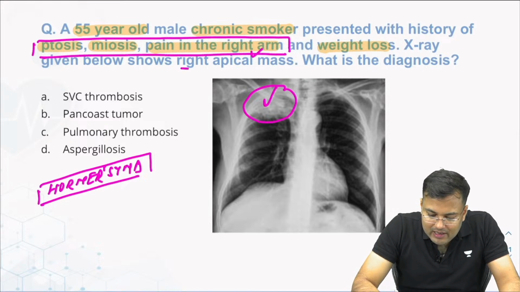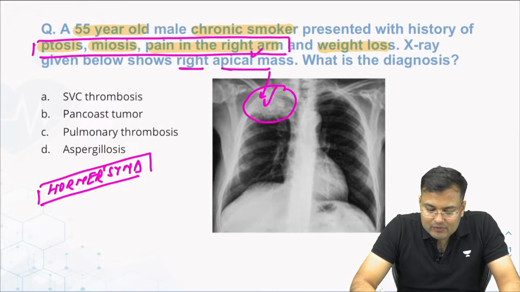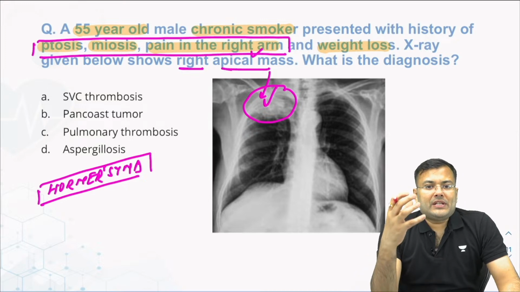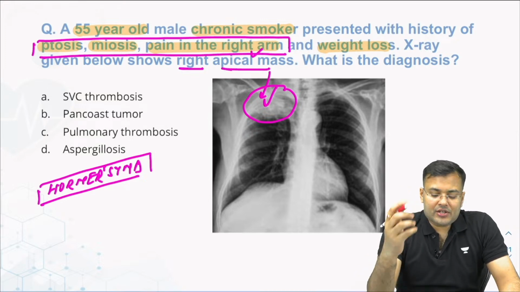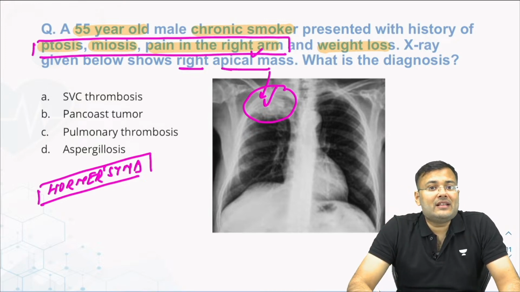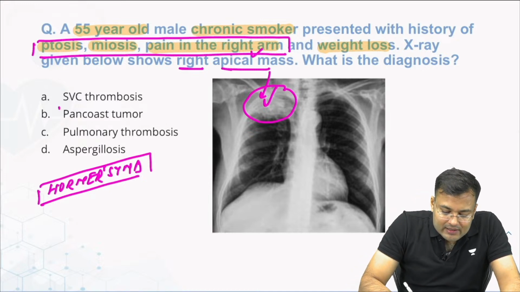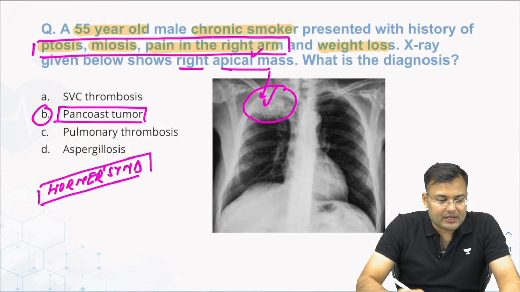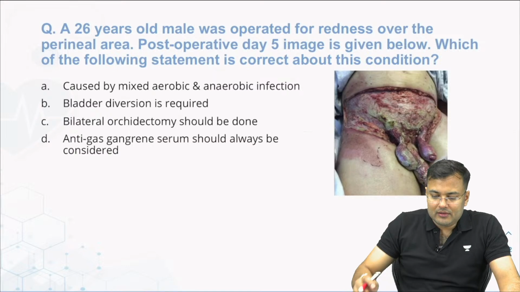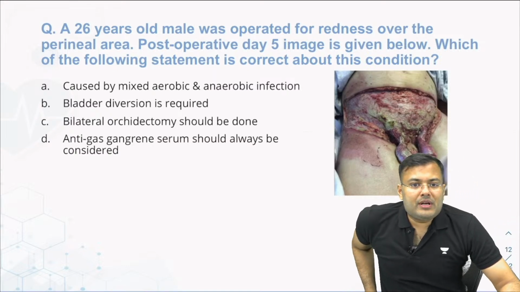It is right apical mass, and this is what? Pancoast tumor. Patient is chronic smoker. There is history of weight loss. It means it is malignancy. Clear? So this is malignancy. What is the correct answer? It is because of Pancoast tumor. So correct answer for this question, option number B. Guys, this is also a repeat question.